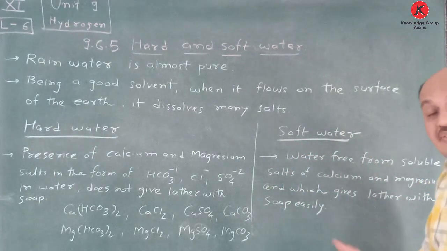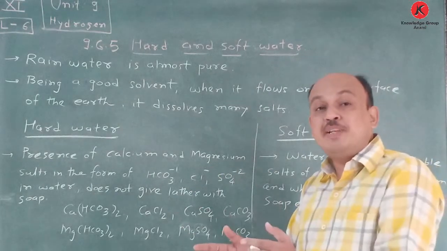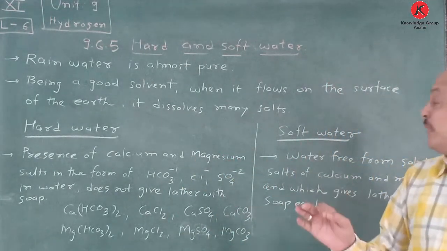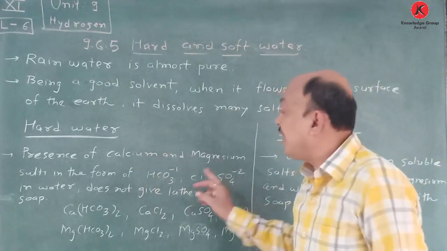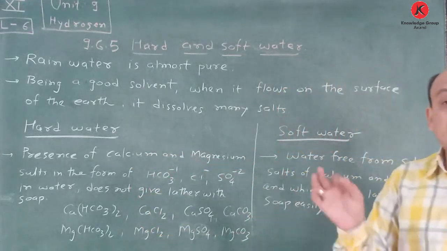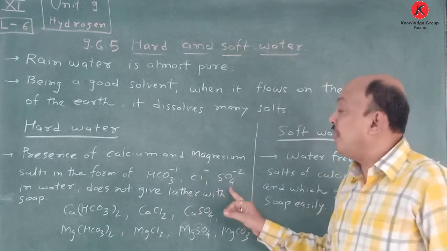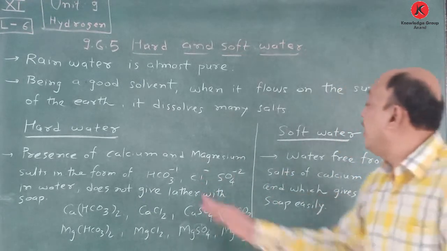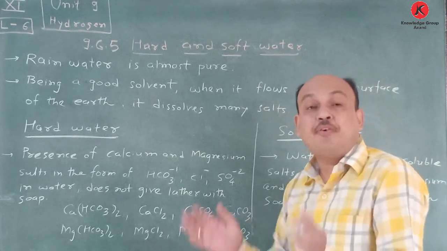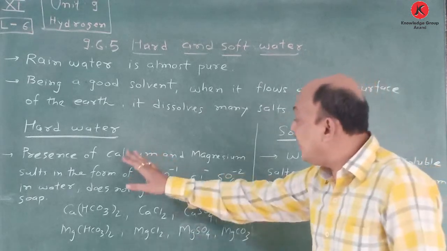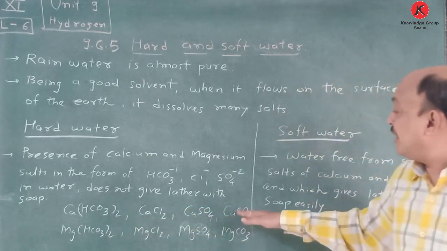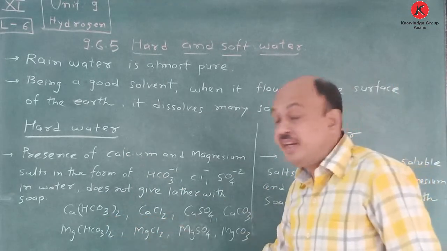You understand this one or not? Once again I repeat. Hard water means what? In that water, which salt is present? Calcium and magnesium salts in the form of bicarbonate, chloride ion, sulfate ion, carbonate ion in water, which do not give lather with soap, foam with soap. So that is considered as hard water, and I have written these different salts here. So this is very important.